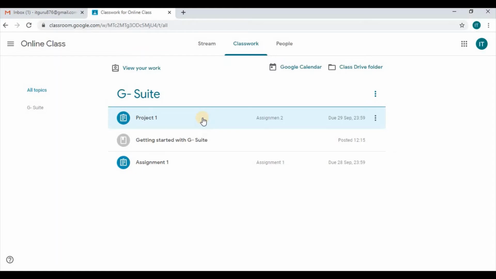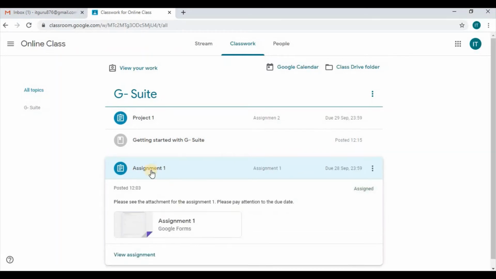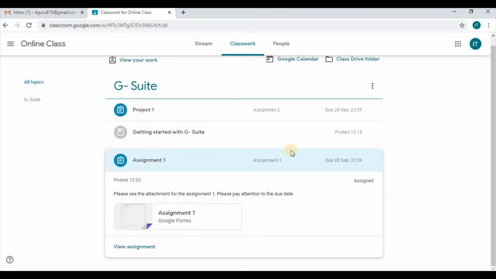Now our project 1 is located in this application. There is material that is also there, and an assignment 1. Now I am going to go ahead and click on the assignment 1, and once that has been clicked I am able to see the notation that was left by the teacher as well as an attachment of the assignment.